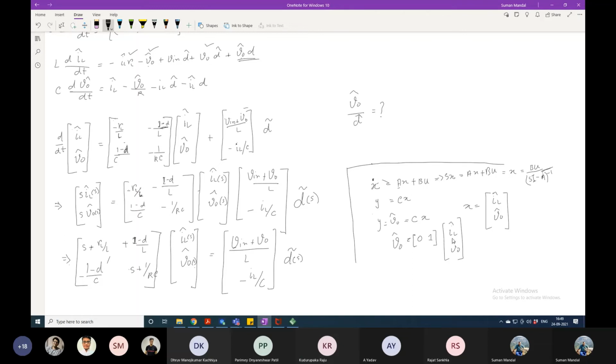So you can get S from this equation. You will put S here and then you will get the V0 perturbation. Please do this and tell me immediately. It is not that difficult to do. It is a 2 by 2 matrix. So how to get the inverse, and what would be the equation of this one? Please tell me, I will write. I am not going to do it, it is a very long equation.